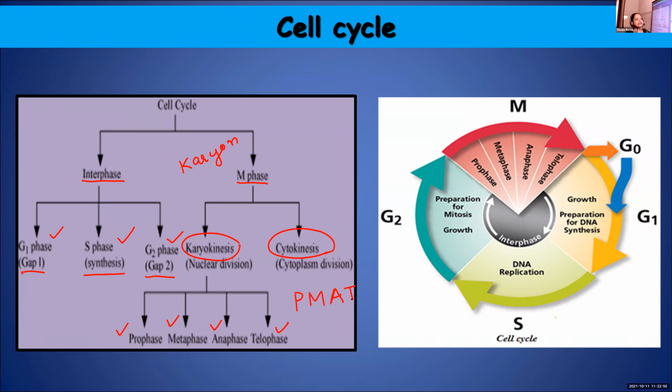What is the difference between karyokinesis and cytokinesis? During karyokinesis, nuclear division takes place, and during cytokinesis, cytoplasmic division takes place. Karyokinesis can be further subdivided into prophase, metaphase, anaphase, and telophase. Now we are going to learn about each of these stages in detail. And in this picture also, you will get a rough idea about what is happening in G1, S, and G2 phase. So let's see in detail.